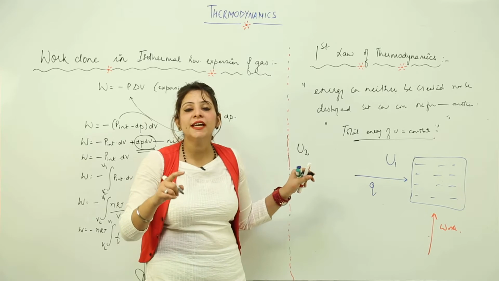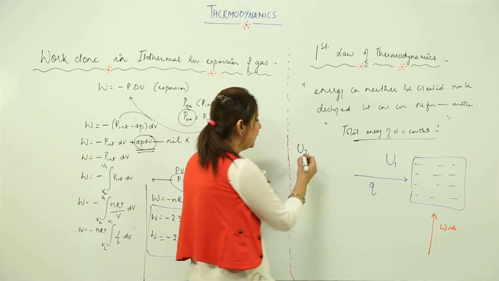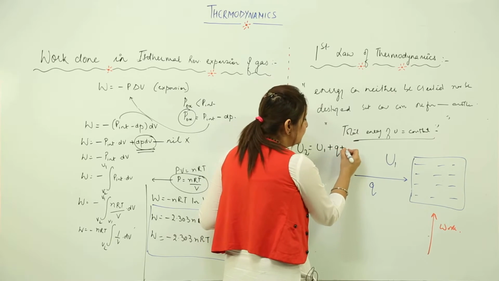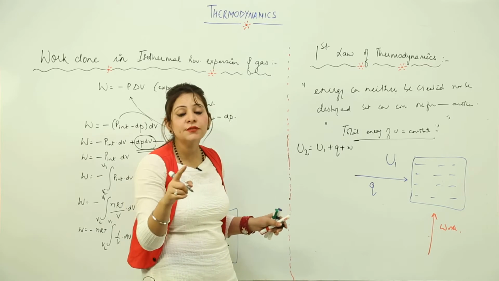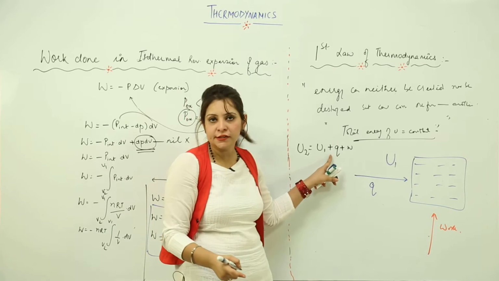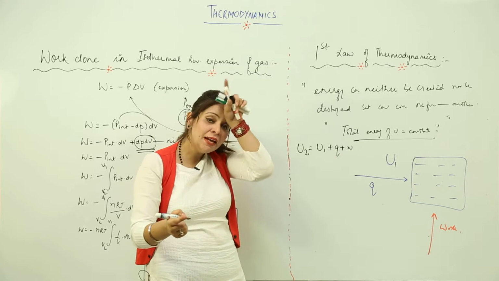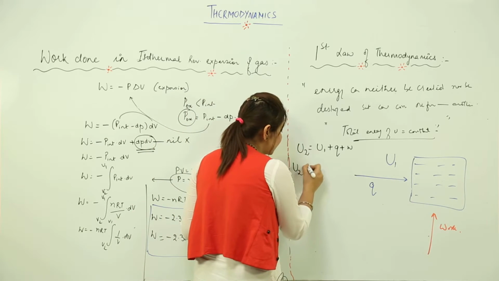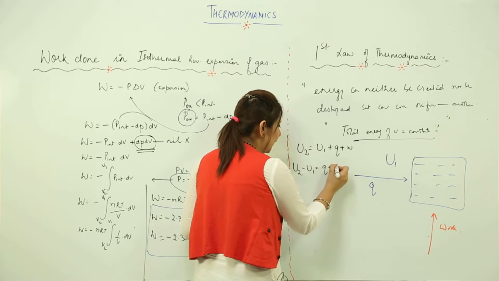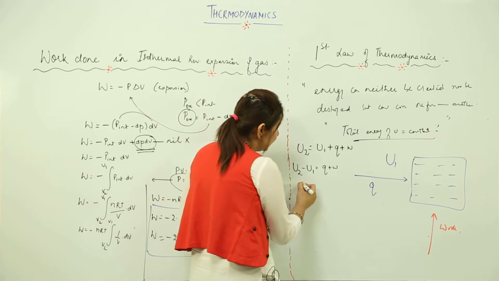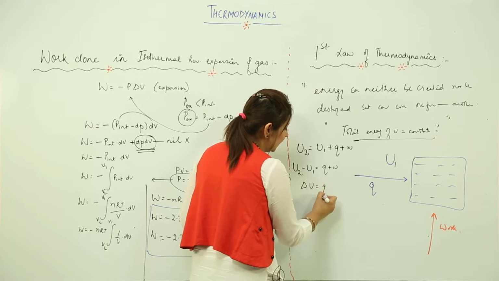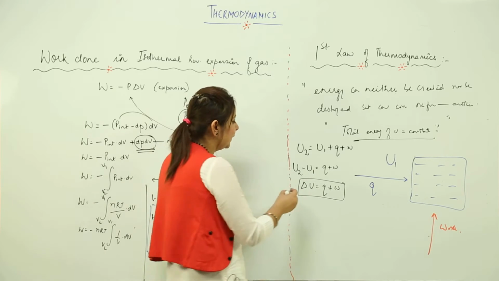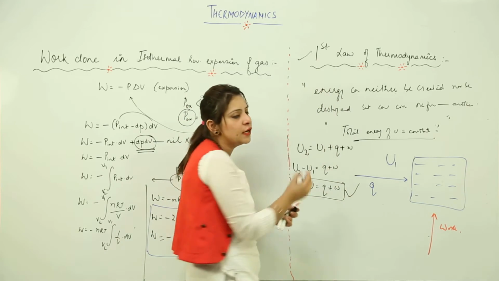So what you can say that U2 is equal to which quantity? It is equal to the initial internal energy plus heat absorbed by the system plus work done on the system. Because we know that when heat is supplied to the system, we take positive sign, and when work is done on the system, again we take positive sign. This is what I wrote here. Now just shuffling them, what do I get? U2 minus U1 is equal to Q plus W, or I can write that U2 minus U1 is change in U. So we have change in the internal energy is equal to Q plus W, and it is the mathematical expression for the first law of thermodynamics.